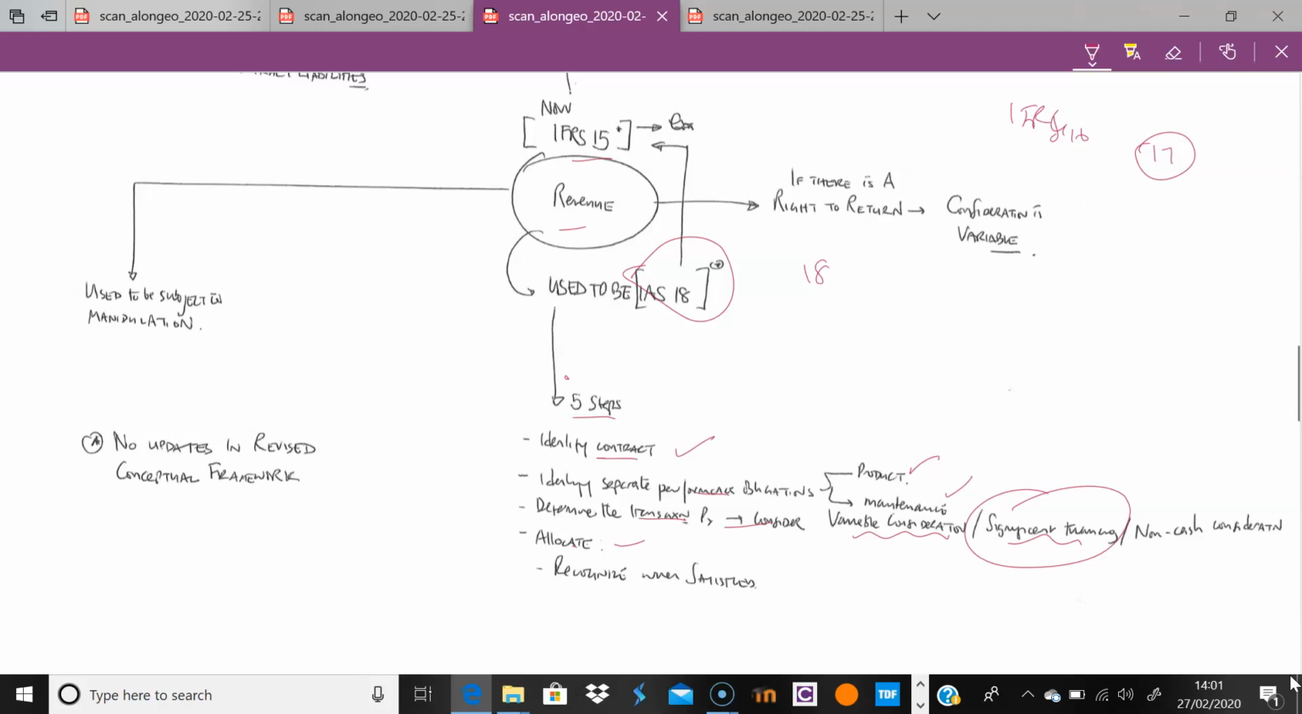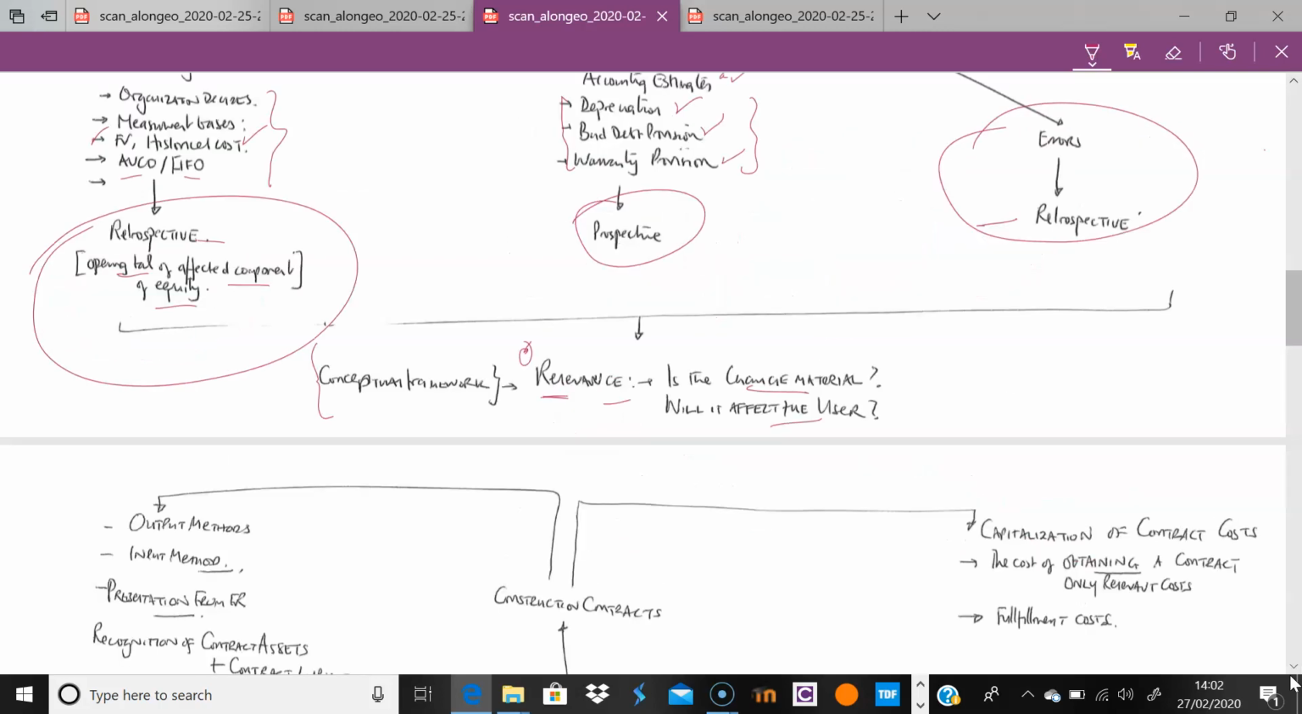Maintenance yearly, you might need to recognize the consideration over time, add all the present values together and do things like that. So it's just being very aware of what's going on. Of course, there was still potential for a lot of manipulation. That's why all these steps have come into play. If there is a right to return, they'll give you some percentage or probability. So it means that the consideration is variable, and you need to take that percentage or probability into account.